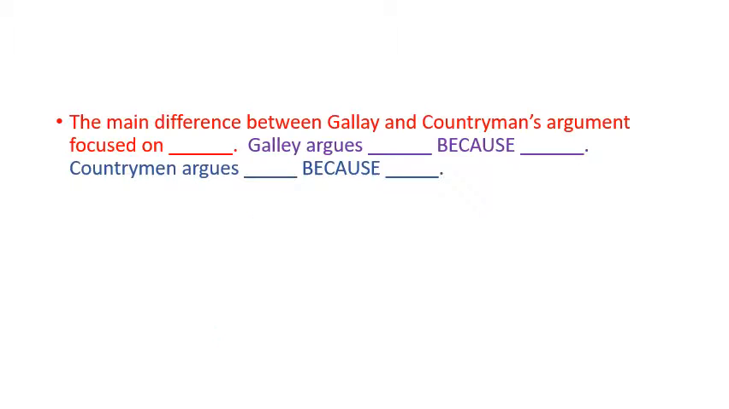And so in writing our statement, we're basically looking at this. You could write: the main difference between Galley and Countryman's argument focused on blank. So what was the difference? Galley argues blank because blank. Countryman argues blank because blank. This is their argument. And this right here is the actual difference that you're giving. And if you write with those 3 components, you are going to write an awesome short answer.